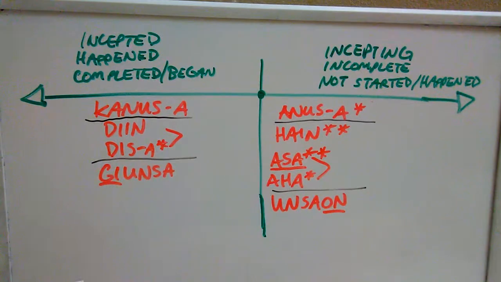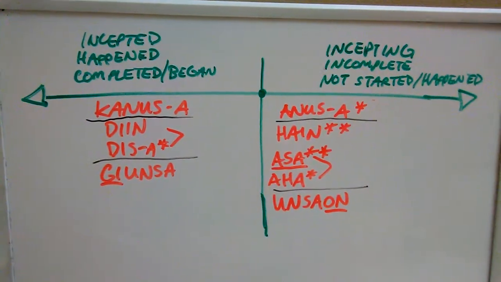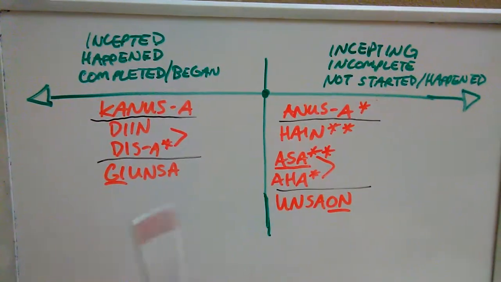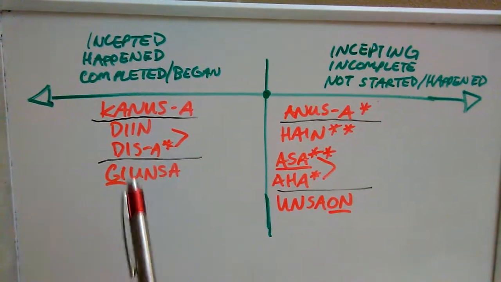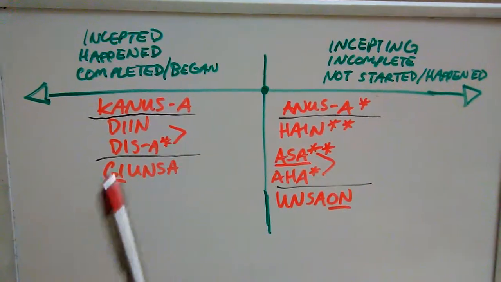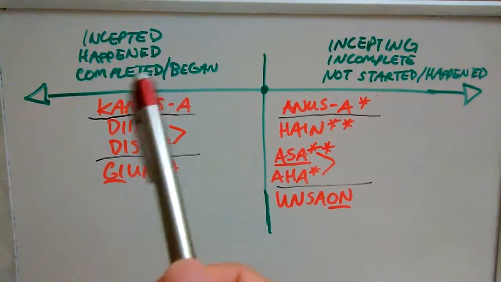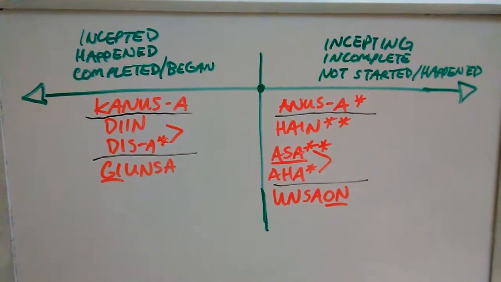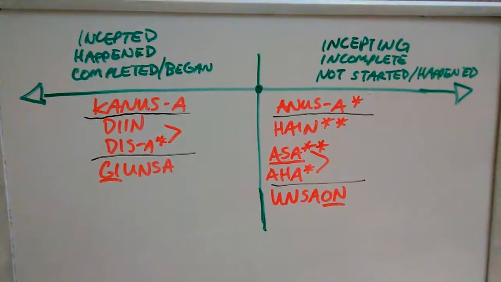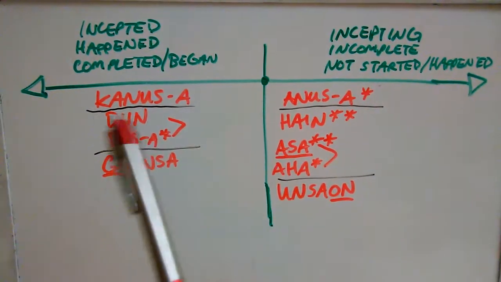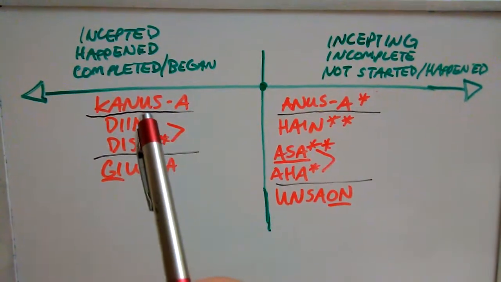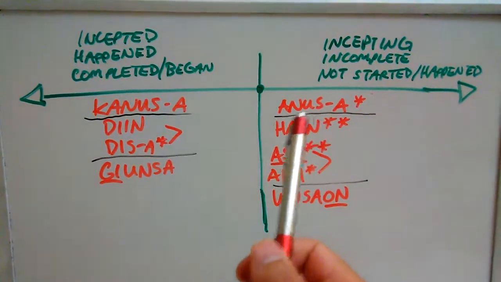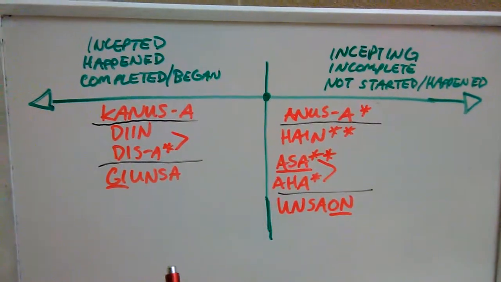When did you cook this? Obviously the food is in front of me, so it's already cooked. It happened sometime in the past. When did it happen? Kanusa, that's what I mean by completed, or it already happened. An action already happened or it already began. And that's where we get kanusa from. The counterpart to that is anusa.